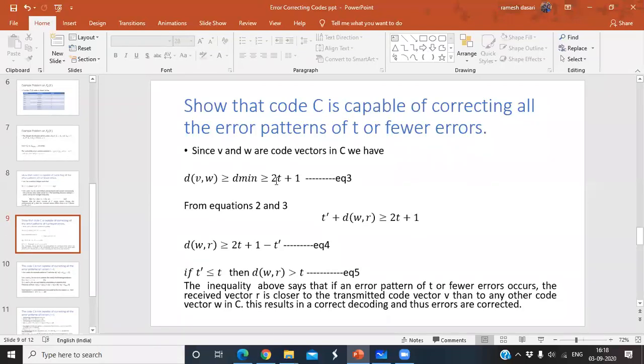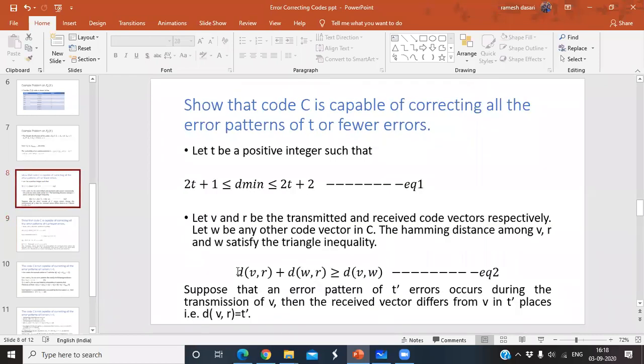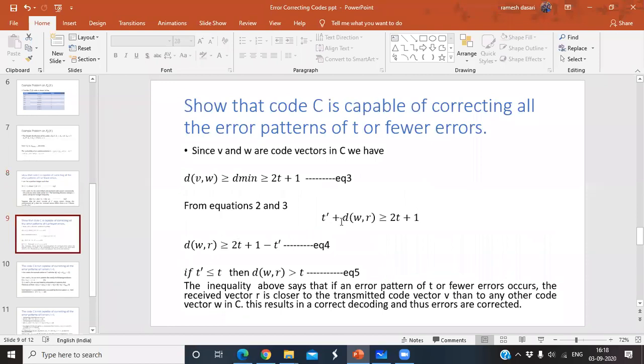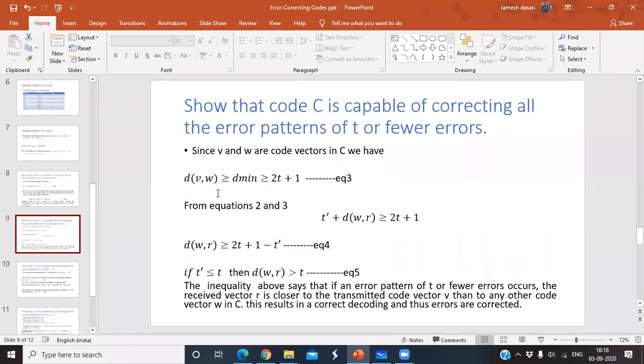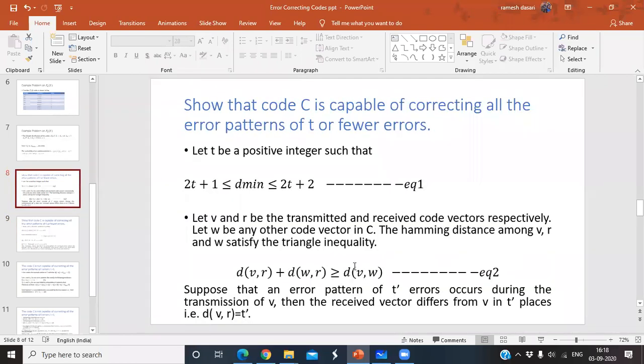Now from equations 2 and 3, from the second equation, d of v comma r equals t dash. Now I substitute this t dash in equation number 2. So in place of d of v comma r, t dash plus d of w comma r is greater than or equal to d of v comma w.